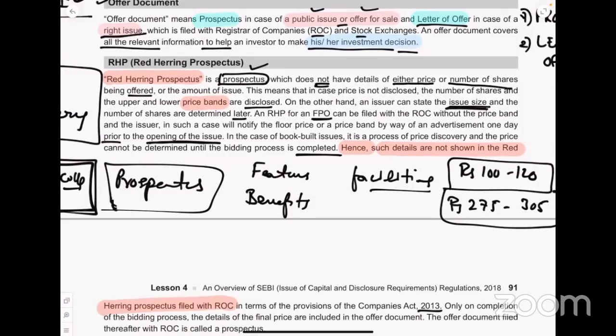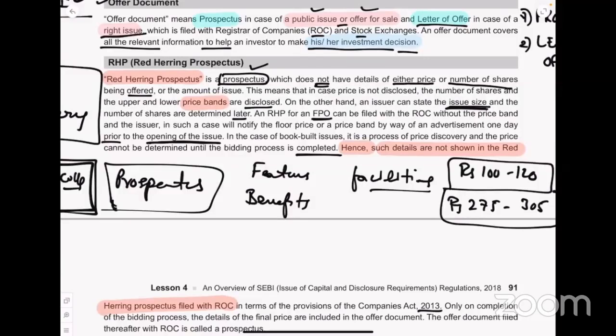So final price, let us say we arrive at 295 for example, that's all. At that time the offer document will tell the price is 295. The offer document filed thereafter with ROC is called the prospectus. So after we file the red herring prospectus, we call it the prospectus. So first is red herring. Okay. Then we'll get the price. Once we get the price, we will file the prospectus. That is what we need to understand.